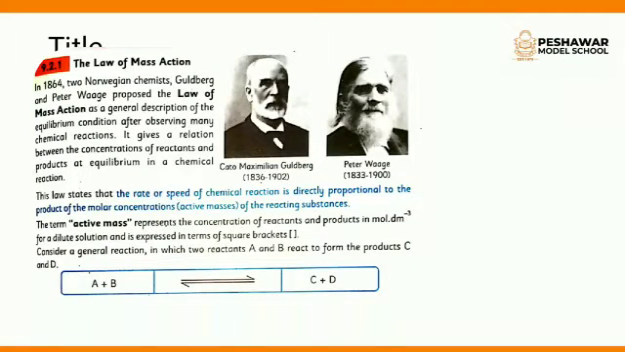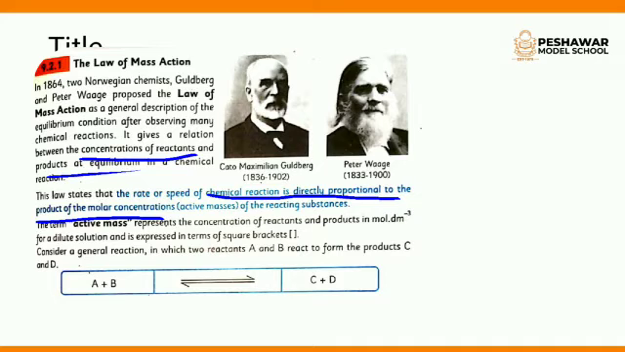The law of mass action was put forward by two chemists, Guldberg and Waage, in 1864. This law gives the relationship between the concentration of reactants and products at the equilibrium stage. The statement of this law is that the rate or speed of a chemical reaction is directly proportional to the product of the molar concentration of reactant species or reactant substances.